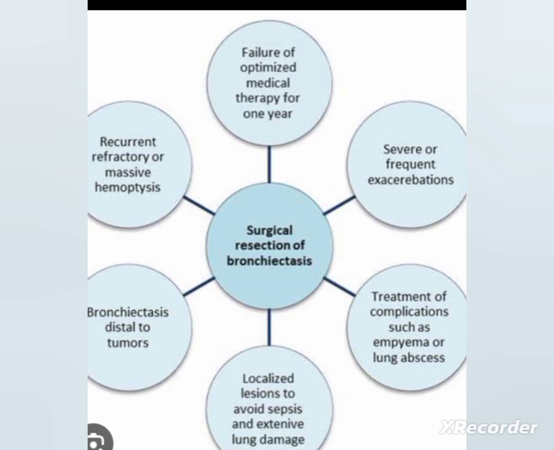All these features the person will exhibit. Then diagnostic measures: history, physical examination, CT scan, radiography, the chest X-ray findings, then bronchoscopy, sputum culture, pulmonary function test. All these are helpful for the diagnosis of the condition.